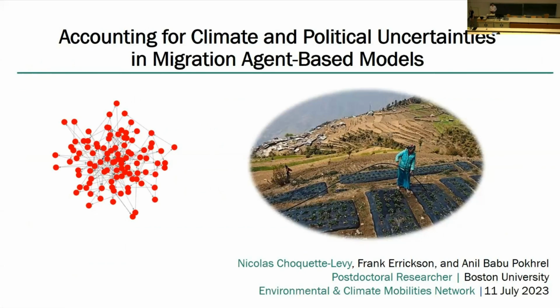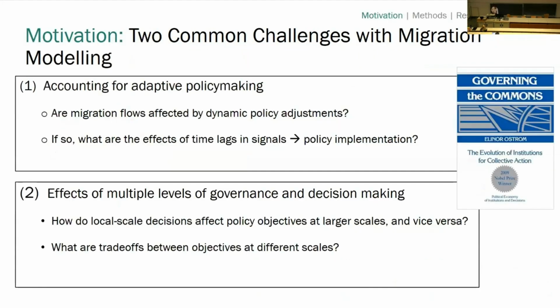Okay, so in this presentation, I'll focus especially on how we can account for different levels of decision-making in agent-based models and potential trade-offs that we can use these models to identify. This is really motivated by two common challenges that I and the teams I've worked with have previously experienced in our own efforts, and I think we can fairly comfortably say are common challenges across migration modeling.